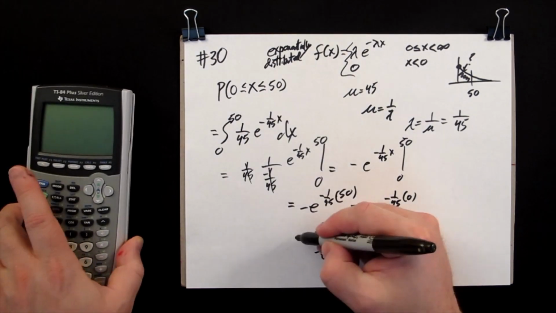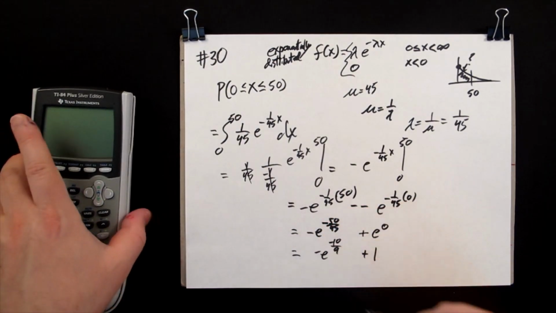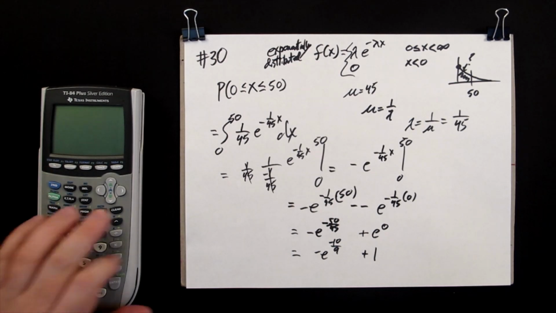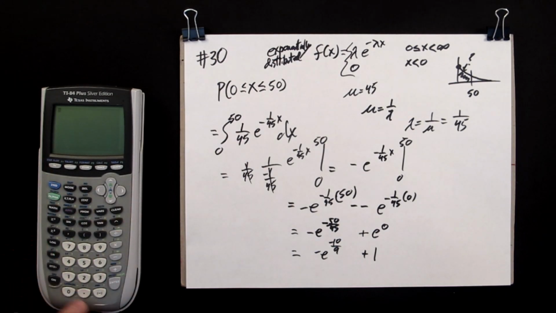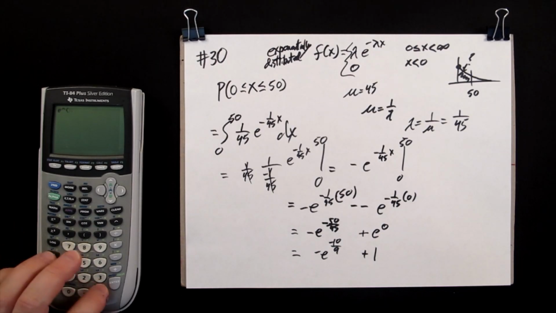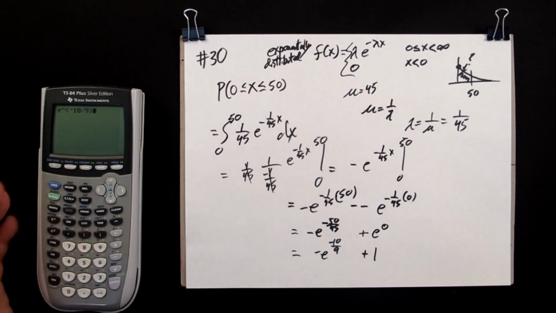At this point you need a calculator, because this is going to have a lot of decimals on it. So we have the exponential function of negative 10 divided by 9, or just to show it, the exponential function of negative 50 divided by 45. They'll be the same.